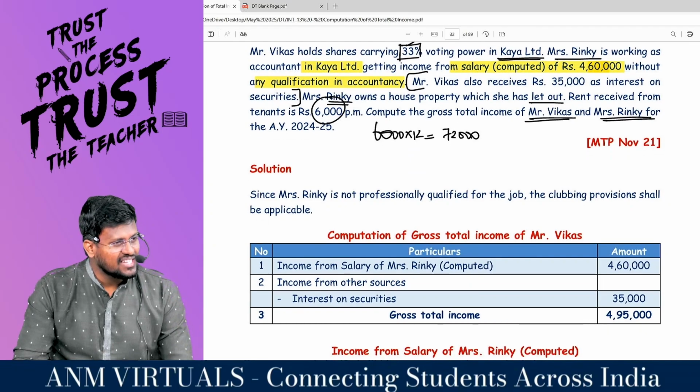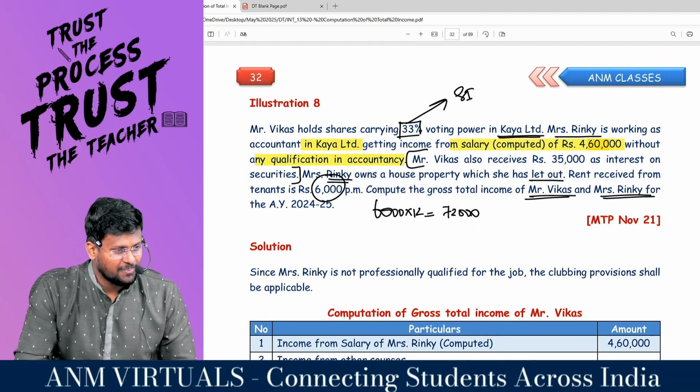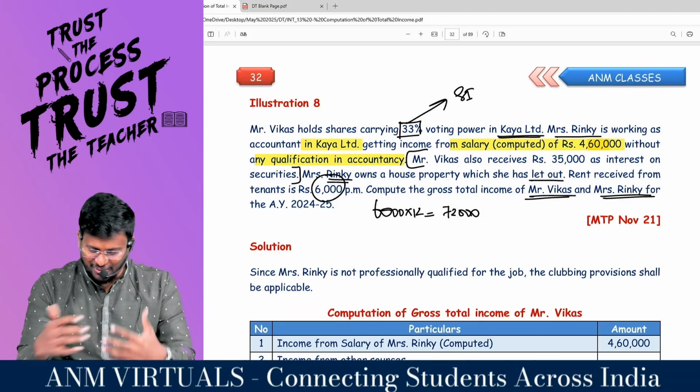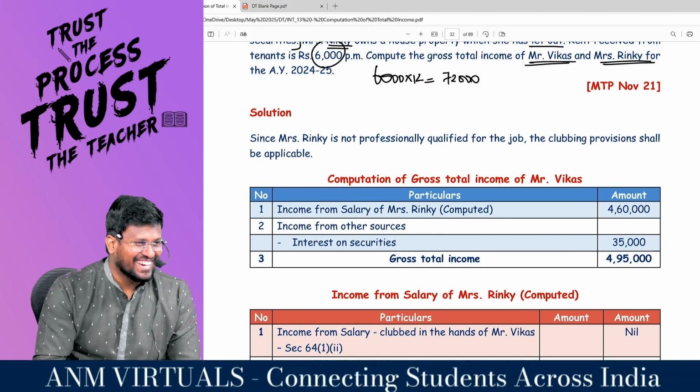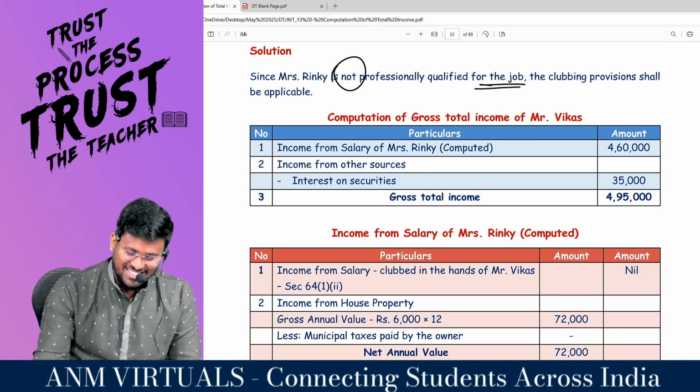Still, the answer has been written on the assumption that they are spouses, husband and wife, and they have done the clubbing of income. Since Mrs. Ringi is not professionally qualified for the job, the clubbing provision shall be applicable.